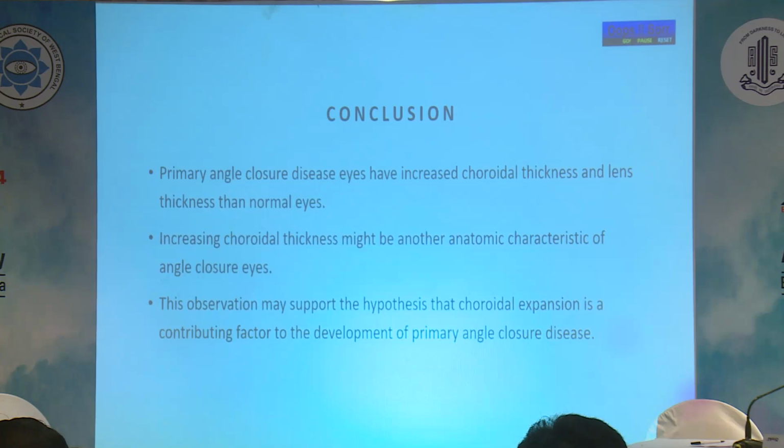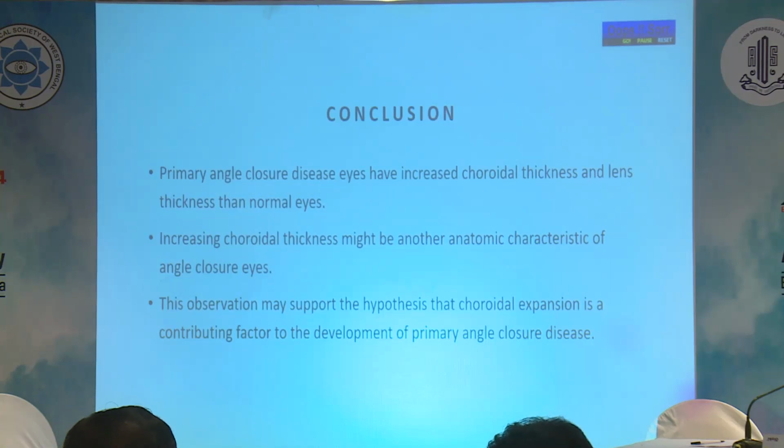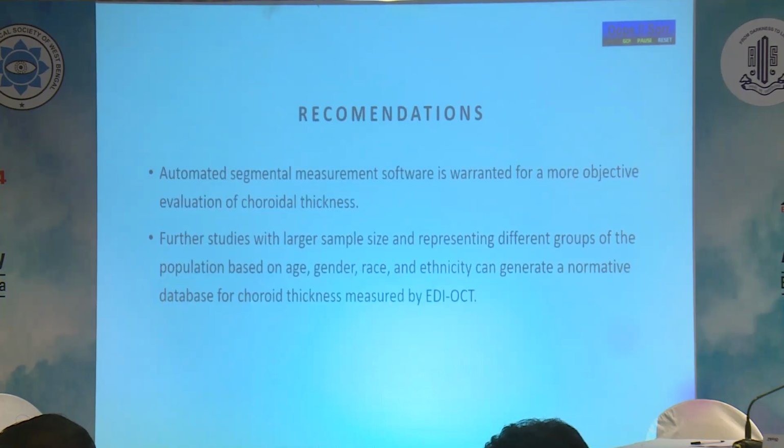Increasing choroidal thickness might be another anatomical characteristic of angle closure eyes. This observation may support the hypothesis that choroidal expansion is a contributing factor to the development of primary angle closure disease. My recommendations are that automated segmental measurement software is needed for a more objective evaluation of choroid thickness, and further studies with larger sample size and representing different groups of the population based on age, gender, race, and ethnicity can generate a normative database for choroid thickness measurement by EDI-OCT.